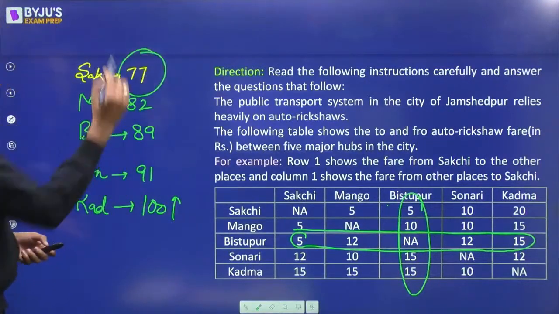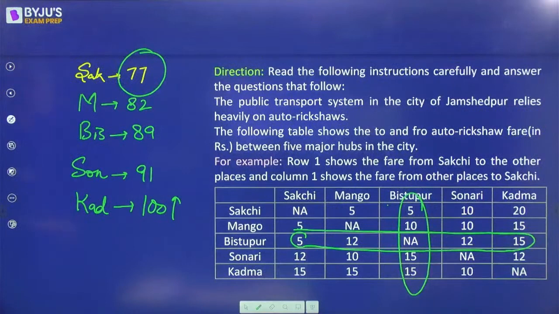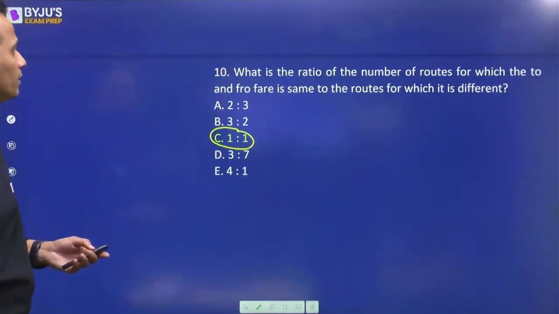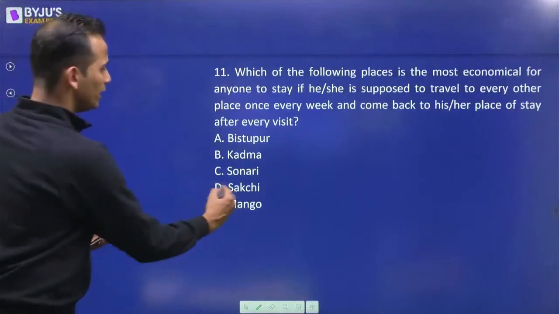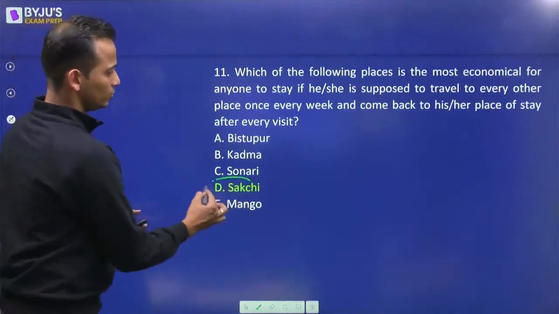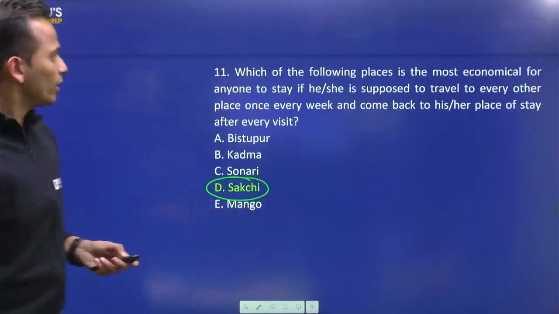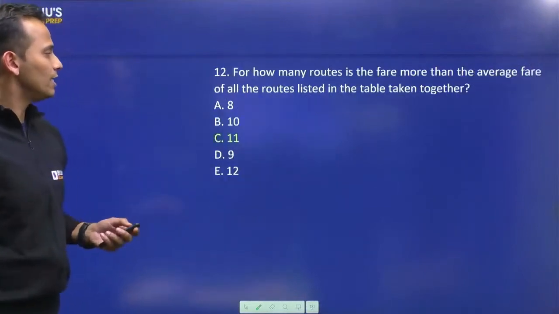So the least value is 77. That is for Sakchi. So the answer of this question should be option D. That is Sakchi. So Sakchi, yes, it is the correct answer. All right. Okay, wonderful. Let's move on and look at the last question.